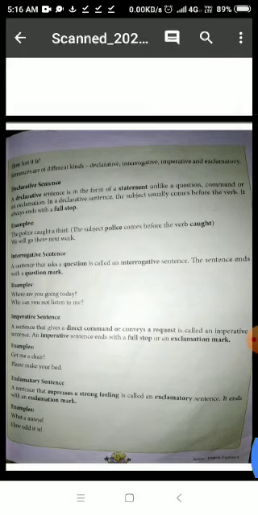Now what is an exclamatory sentence? A sentence that expresses a strong feeling is called an exclamatory sentence. It ends with an exclamation mark. As this word says, exclamatory means exclamation. So if there is a strong feeling, then that type of sentence is called an exclamatory sentence, and it will always end with an exclamation mark. So students, these are the 4 types of sentences.